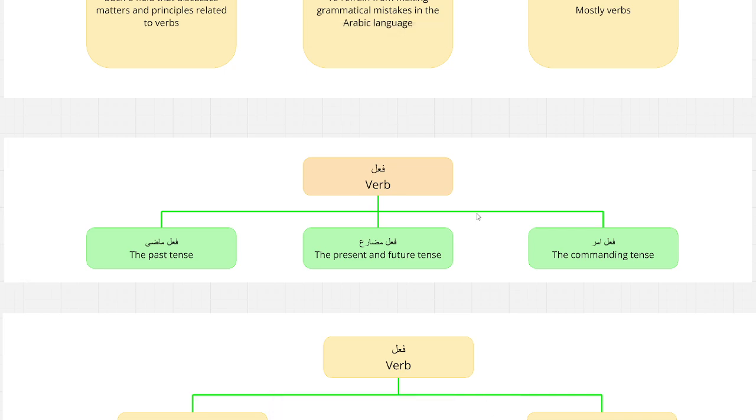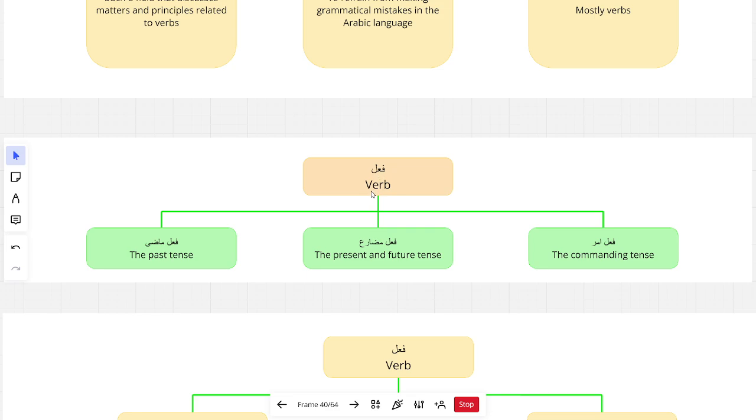This is the second session of Sarf studies. Last lesson we went over the definition of Sarf, the objective of studying Sarf, and the subject matter of Sarf. Now we're going to actually go into a discussion within the field of Sarf. Like we said before, Sarf usually touches upon verbs, right? So we're going to mention verbs first of all.